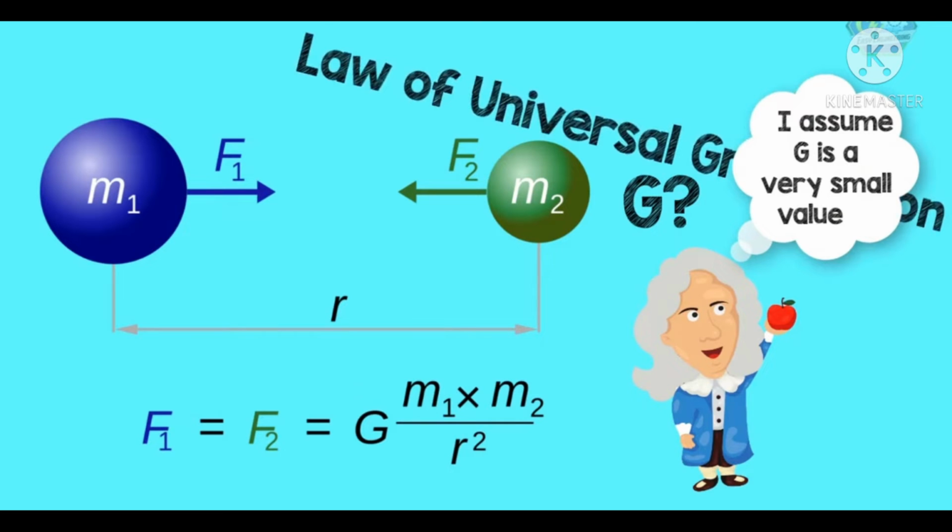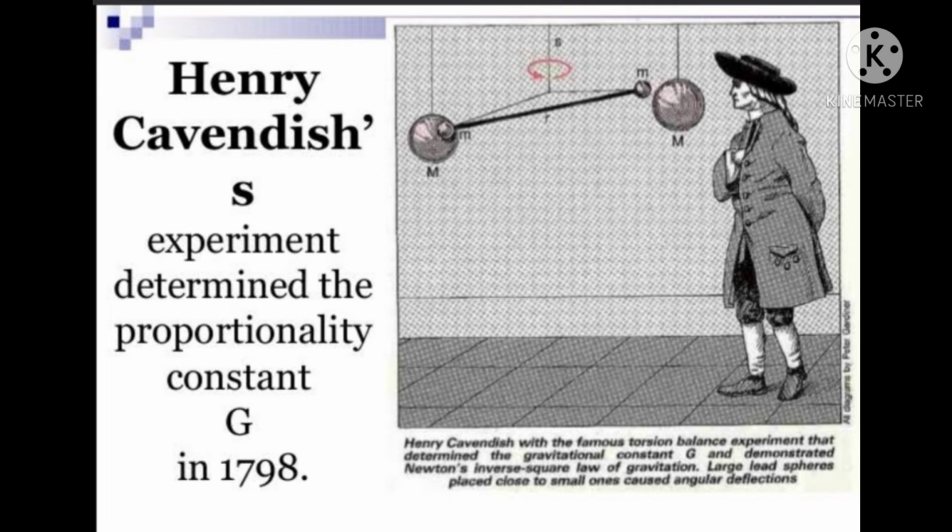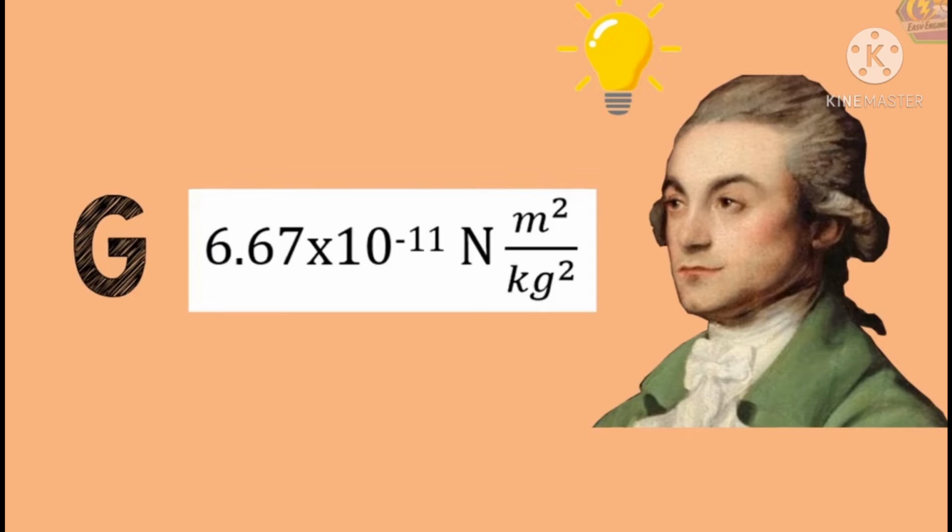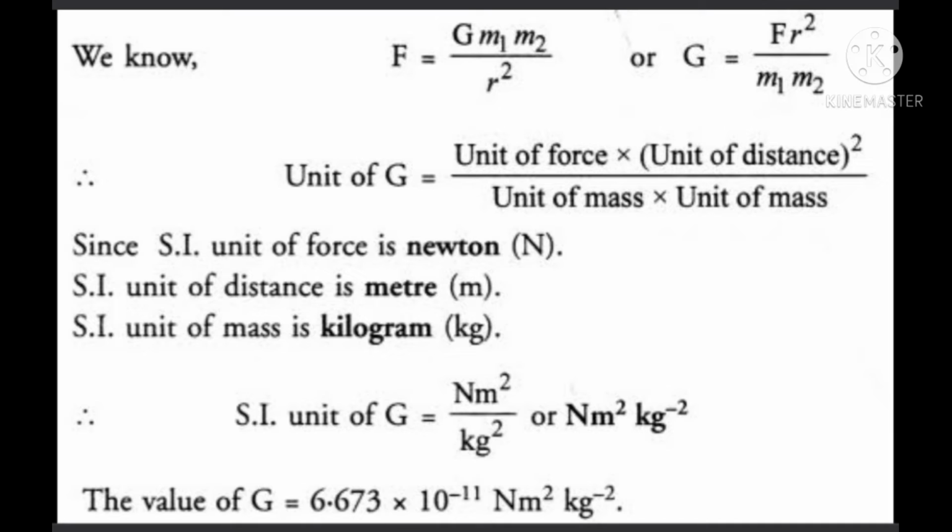Students, although the law of universal gravitation is given by Newton, the value of G according to Newton is very small but was not determined by Newton. The value of G, the gravitational constant, was determined experimentally by Henry Cavendish. The value of G is 6.67 × 10^-11 Newton meter square per kg square.